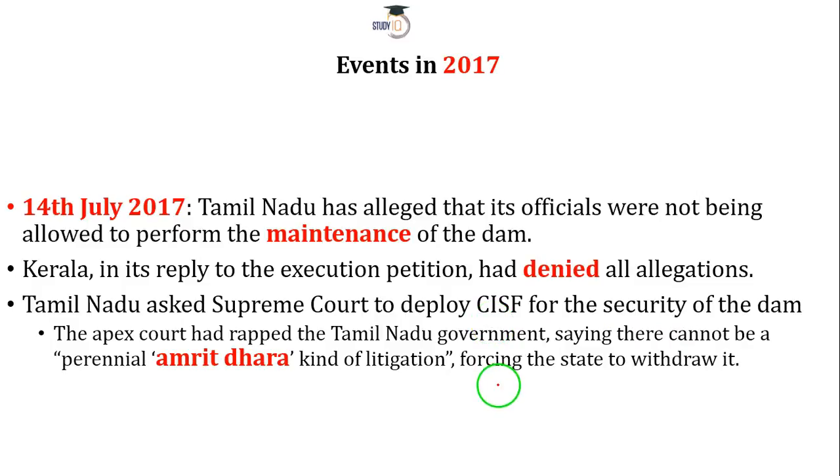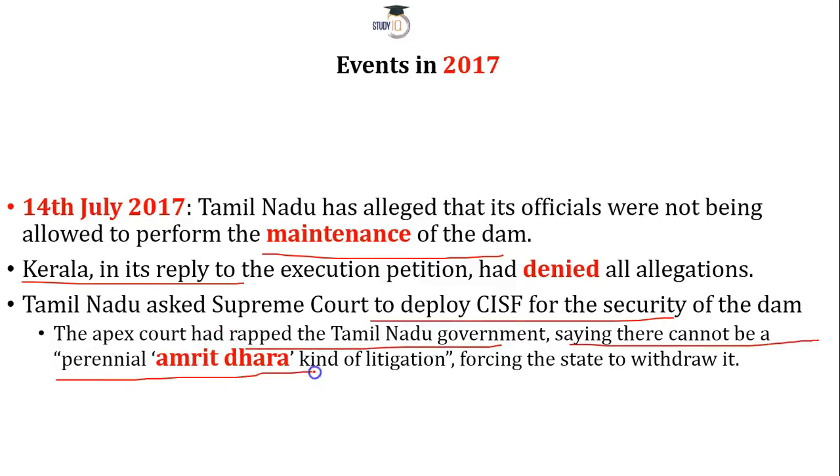Now in 2017, this thing is again in issue, because on 14th July 2017, Tamil Nadu alleged that when their maintenance team went to this dam in Kerala, they were denied access. They were there for repairing it, but they were not allowed to do so by the Kerala police. So Tamil Nadu went to the Supreme Court and said, how about deploying CISF, and the apex court rapped the Tamil Nadu government, saying there cannot be a perennial Amrit Dhara kind of litigation forcing the state to withdraw it.